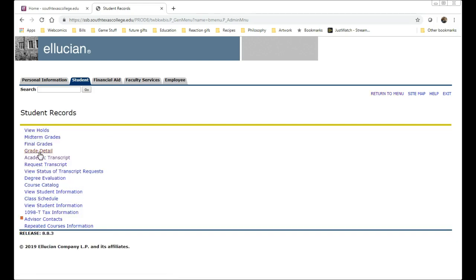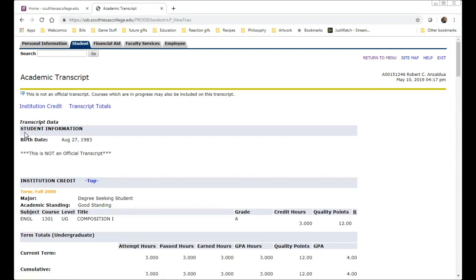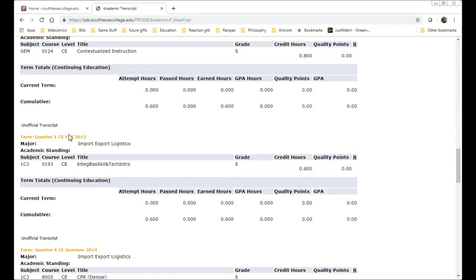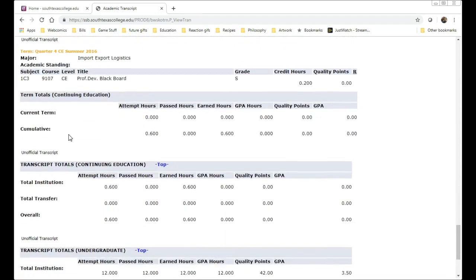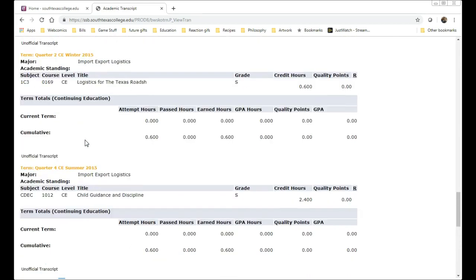my records, and if we click here on my academic transcript, right, this one will say what classes we are registered for and what classes we are not registered for. So this was back when I was in high school. You can go back. So yeah, this is the last time I attended a continuing education course. You can see that by the CE. So most of us are going to have those.